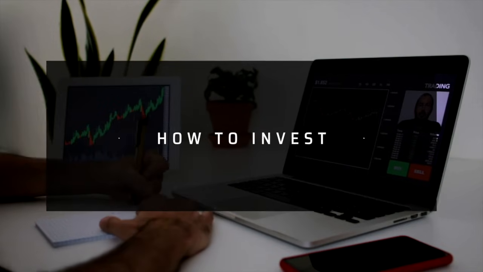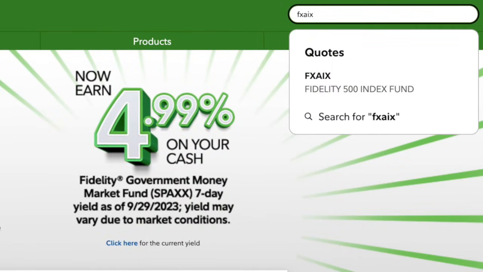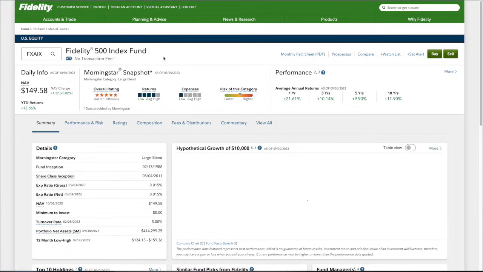All right, so now that you have an idea of what particular investments may be interesting to you or resources that can help you out even more, let's now go over how to invest on Fidelity. Now I'm just going to show you this on the computer, but the concepts are the exact same on the phone as well. For starters, let's say you're now logged into Fidelity. Whatever screen you're on doesn't matter, because all you need to do is search on the top right bar what exact investment it is that you plan to purchase. Let's say I want FXAIX, which is Fidelity's S&P 500 index fund.